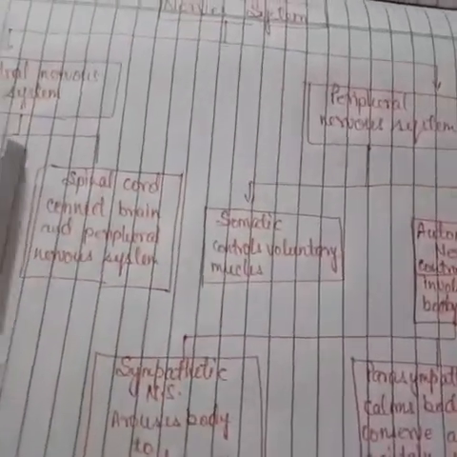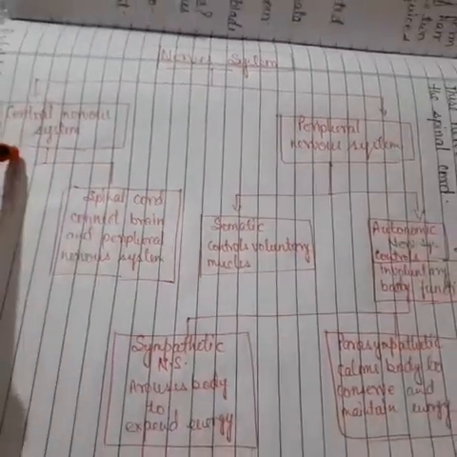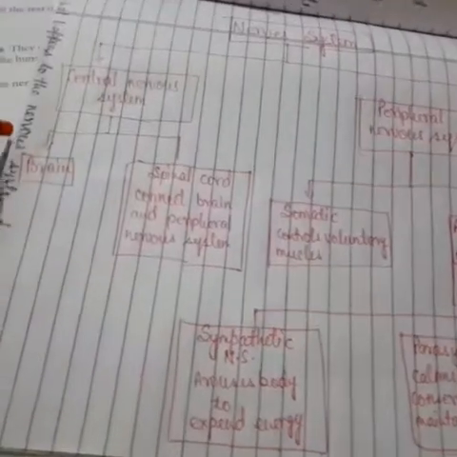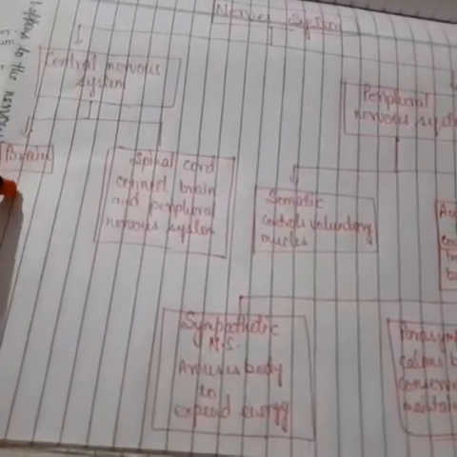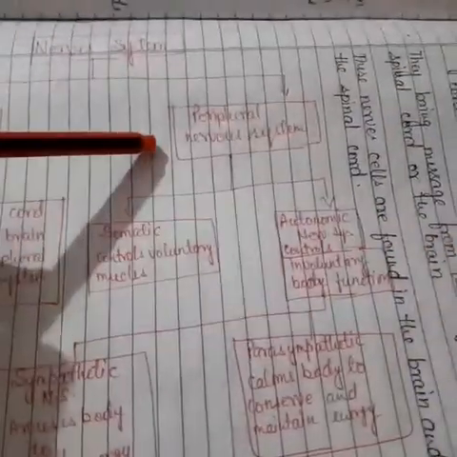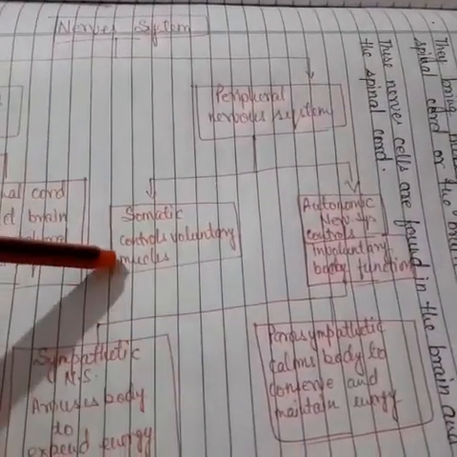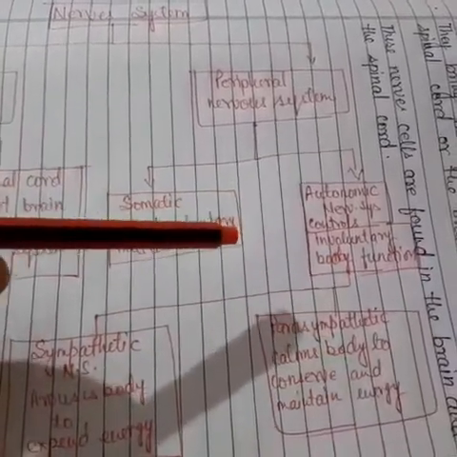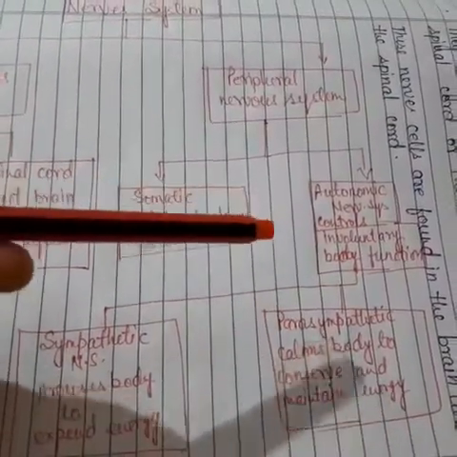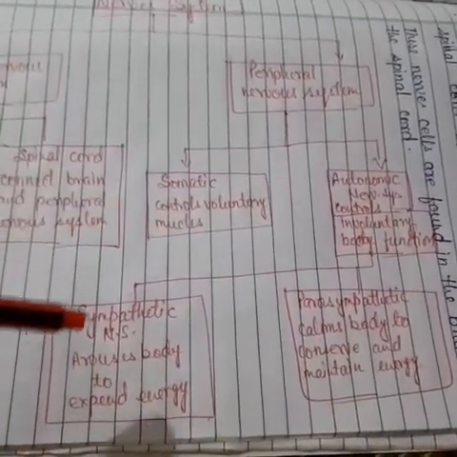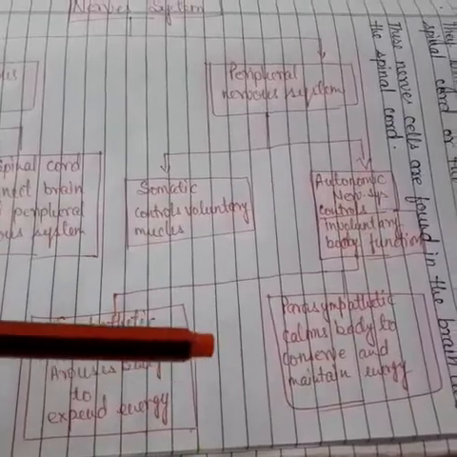Again I will repeat these things. The nervous system is divided into two parts: first the central nervous system, second the peripheral nervous system. The central nervous system is divided into two: first the brain, second the spinal cord. The peripheral nervous system is divided into two: first the somatic and second the autonomic nervous system. And the autonomic nervous system is divided into two parts: first the sympathetic and second the parasympathetic nervous system.